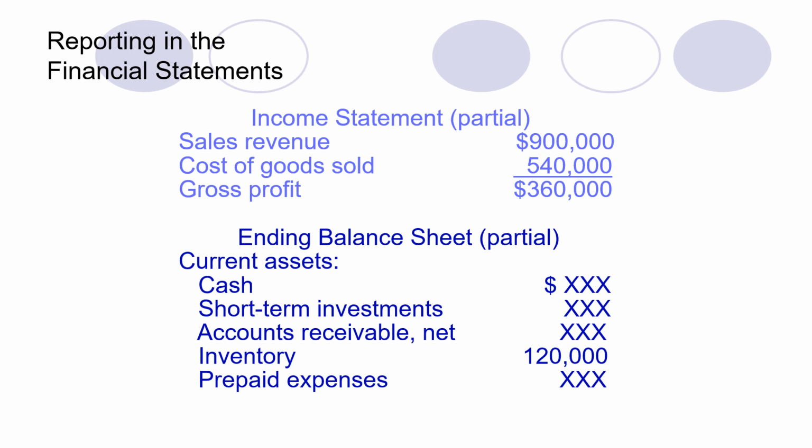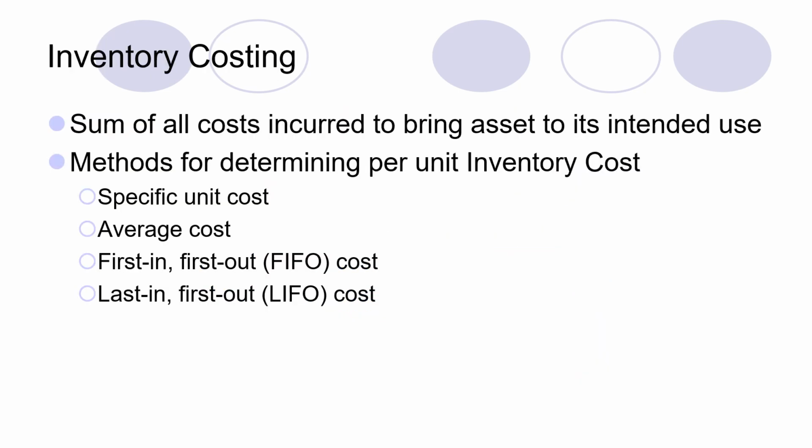When we see the balance sheet, which is also a partial balance sheet, we already know that inventory comes fourth in the balance sheet. This is the amount of inventory, and it is 1,20,000. If you remember, we have deducted the cost of goods sold amount from this inventory. Now the inventory amount is 1,20,000.